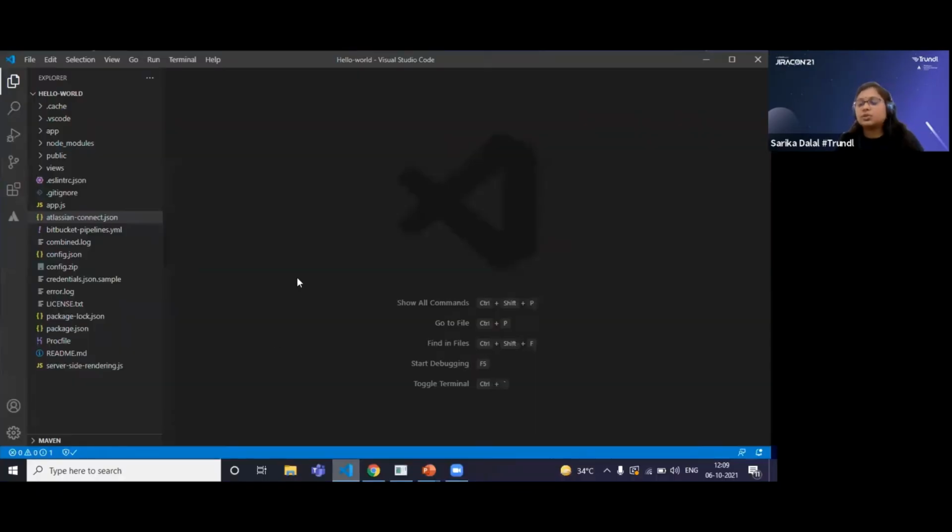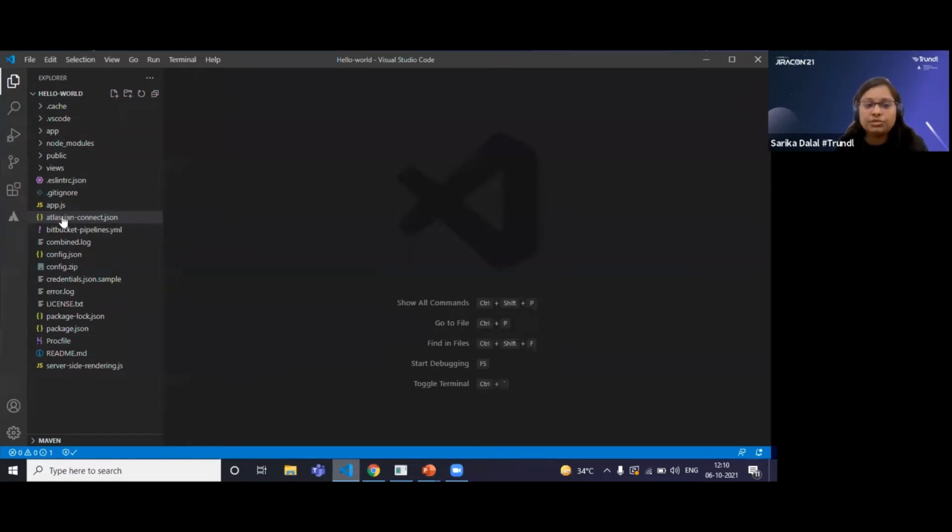Hi, everyone. Myself, Sarika Dalal. For today's walkthrough session, I have created an app for Jira Cloud. I'm using Node.js along with the Atlassian Connect Express toolkit. I have connected my app with an external database. For the database, I'm using PostgreSQL.